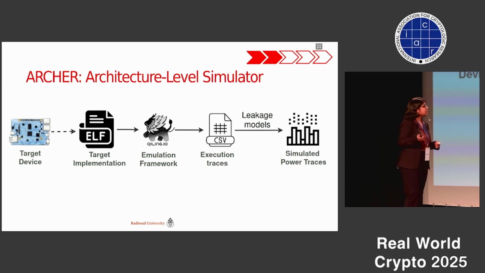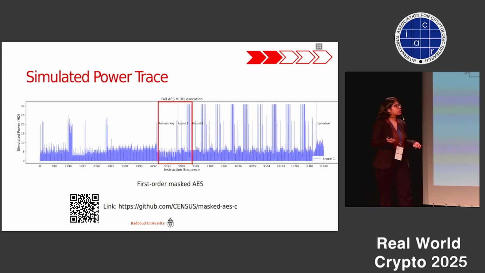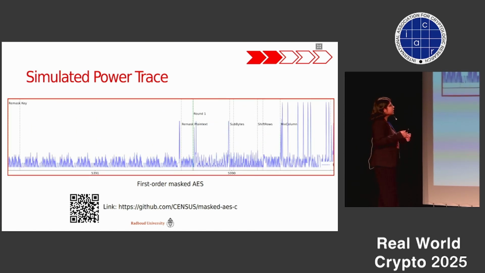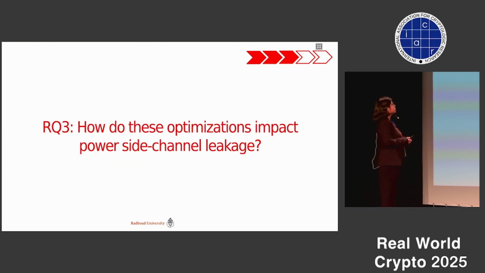Now we apply leakage models, which are Hamming weight, Hamming distance, and identity in our case, to these execution traces, and we get something we call a simulated power trace. This is an example of a simulated power trace of a first order masked AES. Here we can clearly see the 10 rounds, and we can also annotate the start and end of individual operations. If I zoom in on the first round, we can clearly annotate the start and end of each of the individual operations.